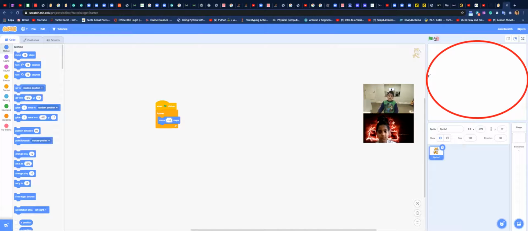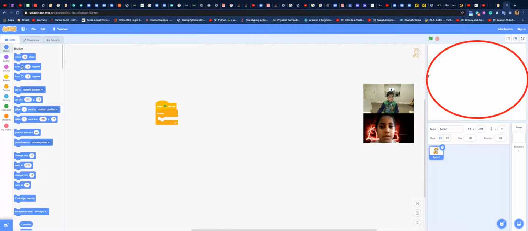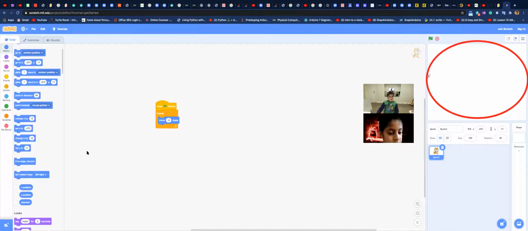And what if we want our sprite to bounce off the edge? I'm just going to say move 10 steps, and then I'm going to see if this works.